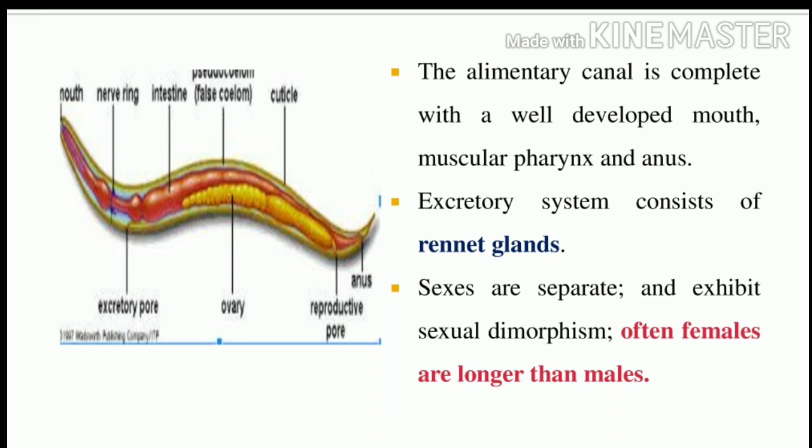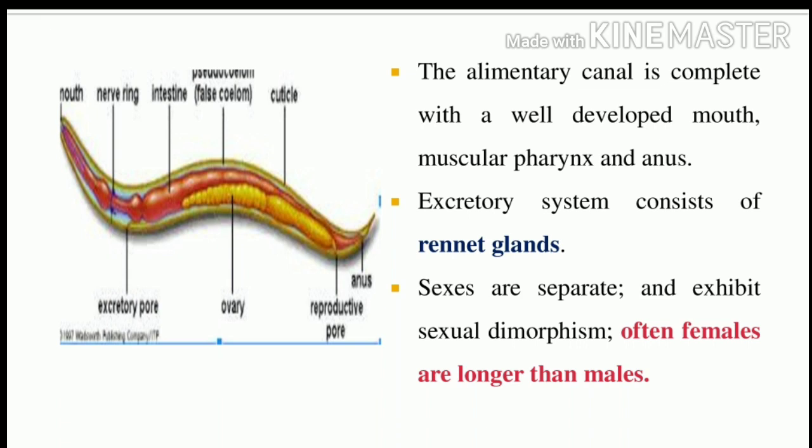The alimentary canal is complete, with a well developed mouth, muscular pharynx and anus. Can you understand? Complete digestion is exemplified by Aschelminthes, incomplete digestion by Platyhelminthes. In Aschelminthes there is differentiation of mouth, pharynx and anus, but in Platyhelminthes there is no such differentiation.